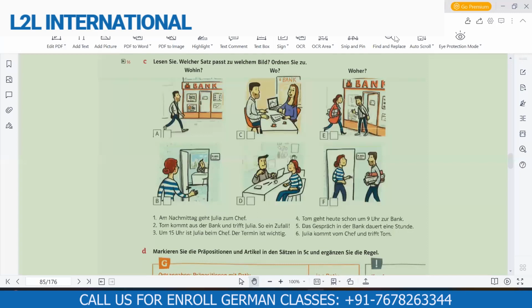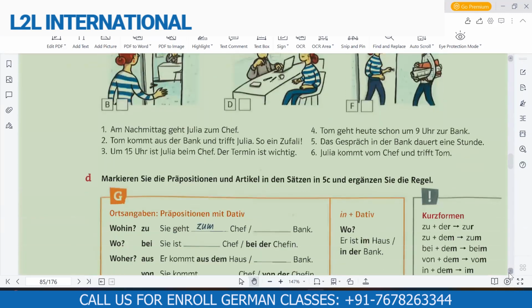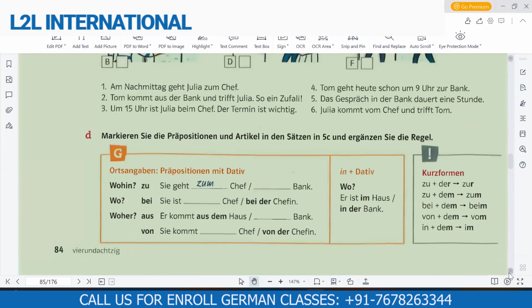So we'll see that there are three types of prepositions here, which we'll discuss: woher, wohin, and wo. So the first one, Orts angaben. These three words tell about where we are exactly. Where we have to go, where we are, and where we are coming from. So the first word, wohin. Wohin tells us where we are going.